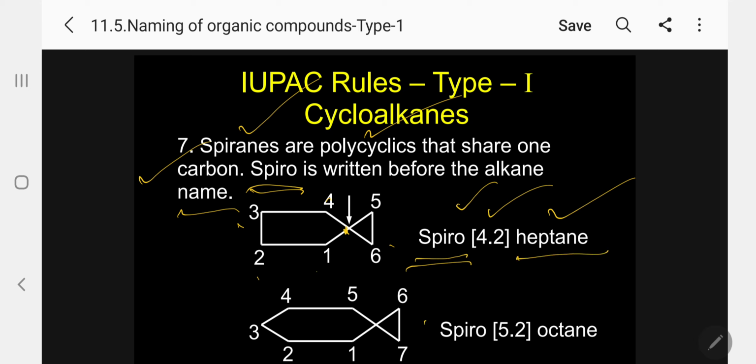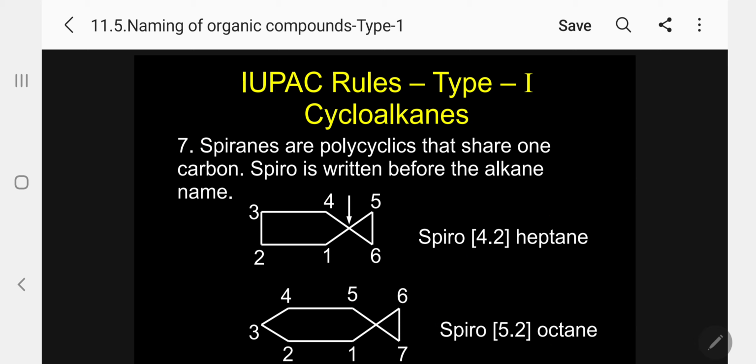The same way, the second example, left side 5, right side 2. Spiro 5.2 octane. 5 plus 2 is 7, central spiro 1, 8, octane. Please follow, this is most important. Next one.